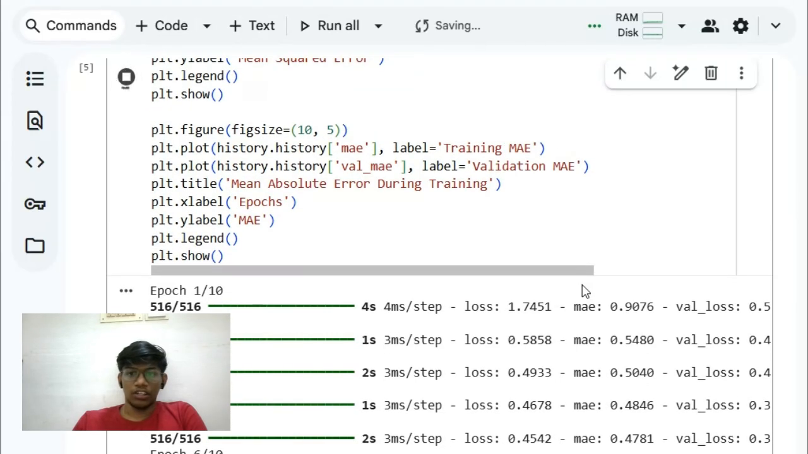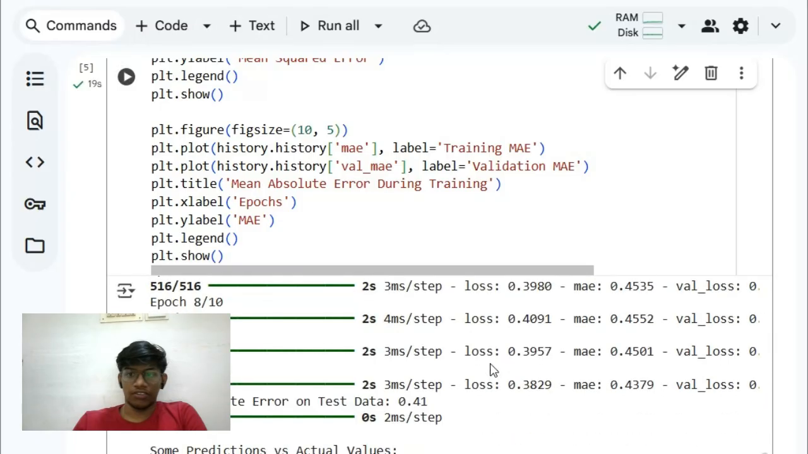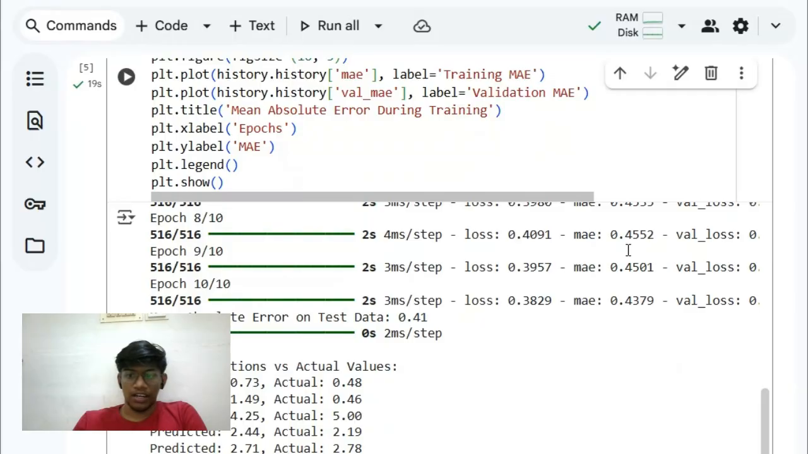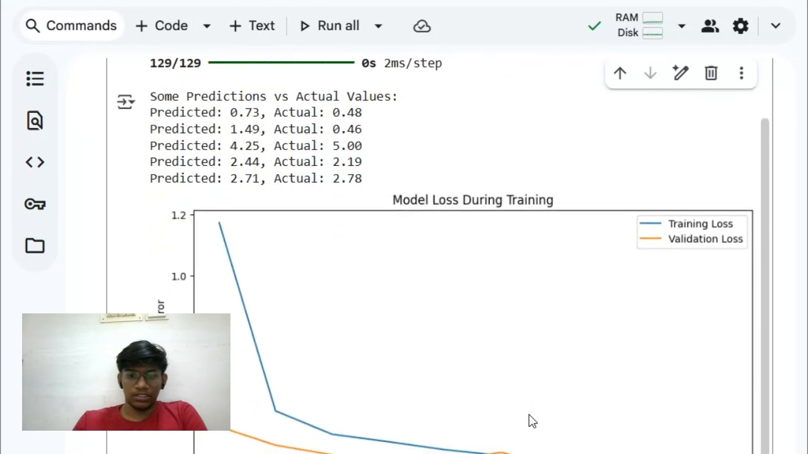I train the model using model.fit for 10 epochs with a batch size of 32, and I include validation data to track performance on unseen data after each epoch. The model learns patterns from the training data and adjusts its weights to minimize loss. After training, I evaluate the model using the test set to calculate MAE, which tells how close the predicted values are to the actual values.